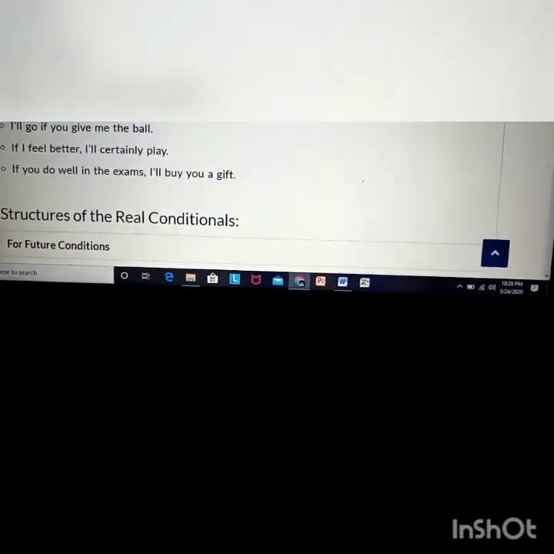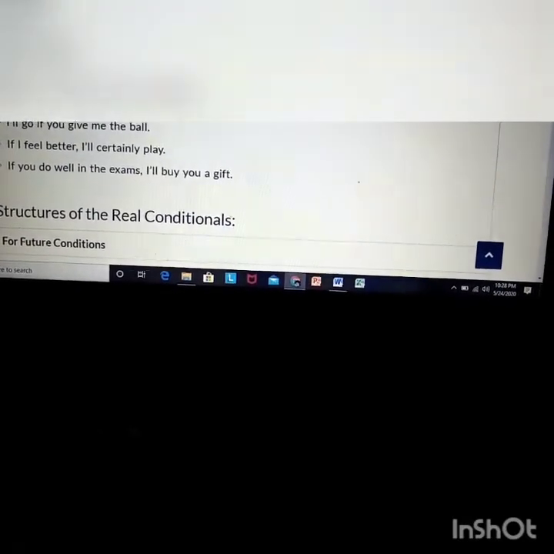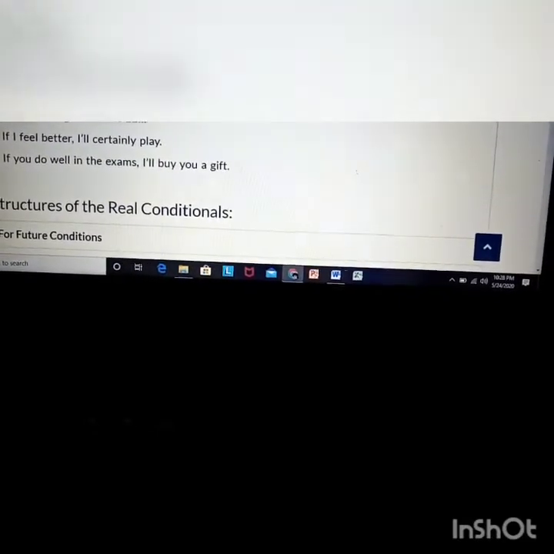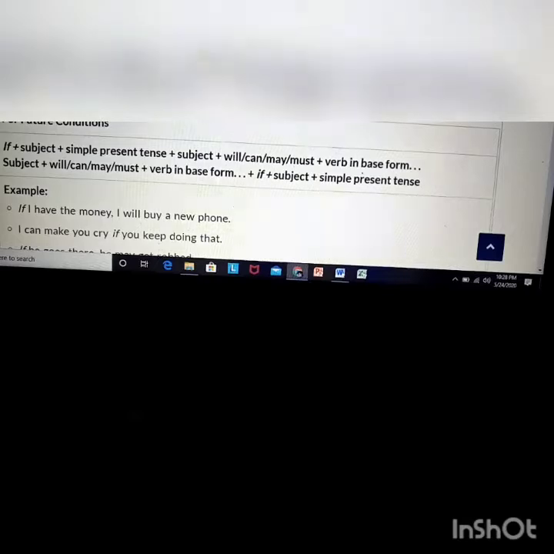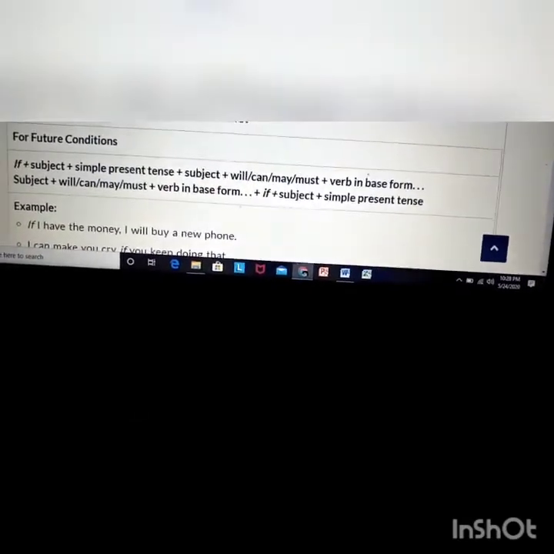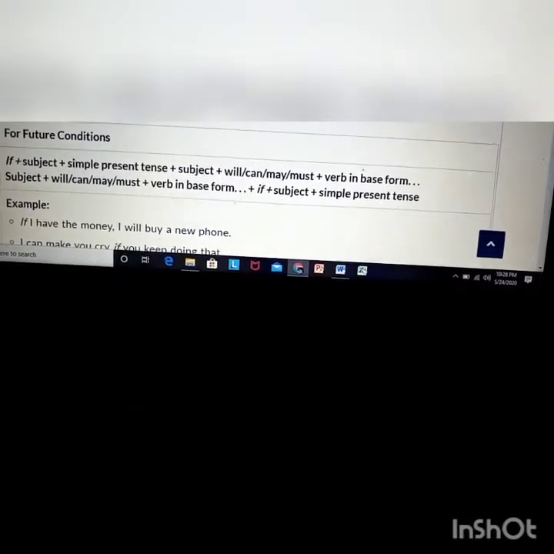So, all these are about factual things. This one is called first conditional. Structures of the real conditionals.